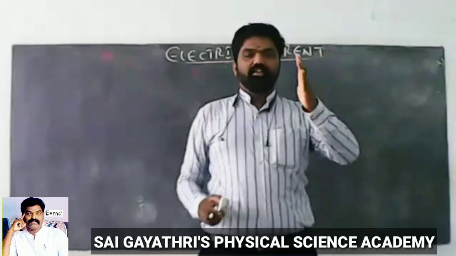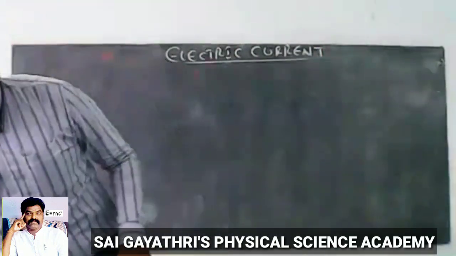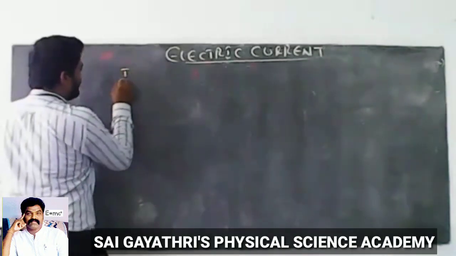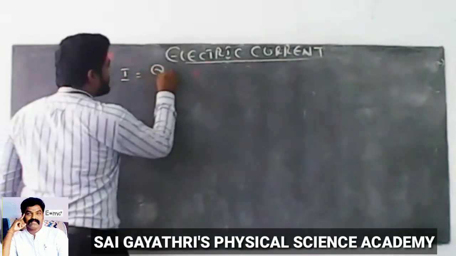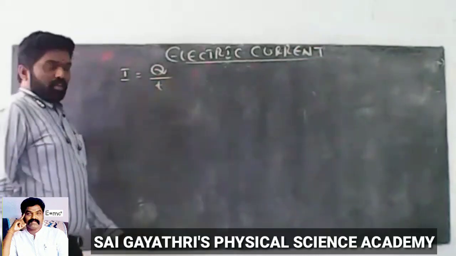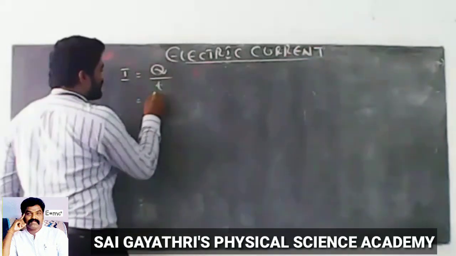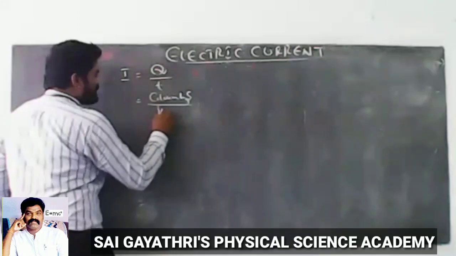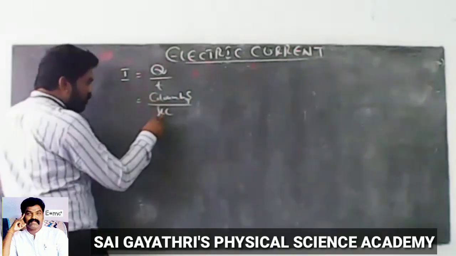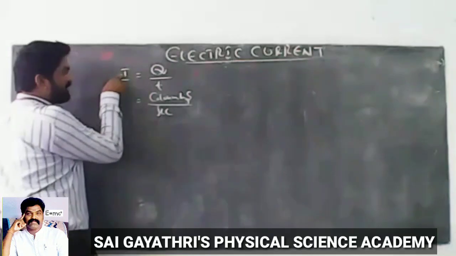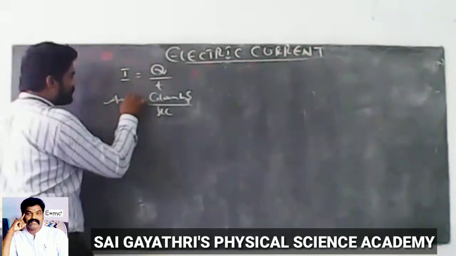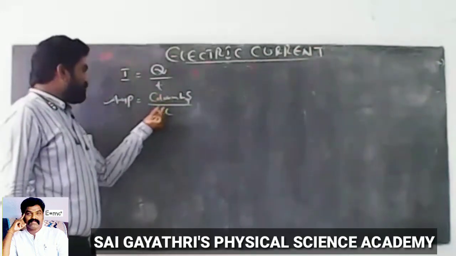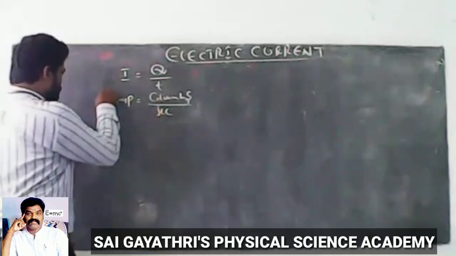So what is current? The free flow of electrons, or ordered motion of electrons, that is current. Now electric current I equals charge by time. Important: the unit of charge is coulomb, the unit of time is seconds. Then coulomb per second is the unit of current, that is ampere. Ampere equals coulomb per second.